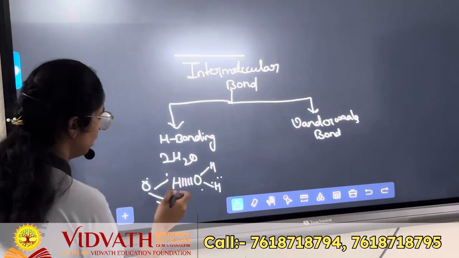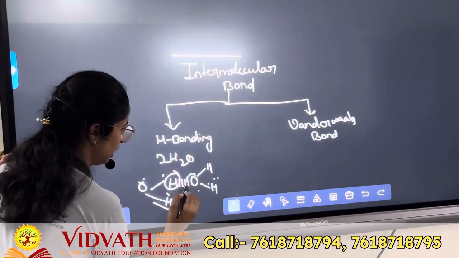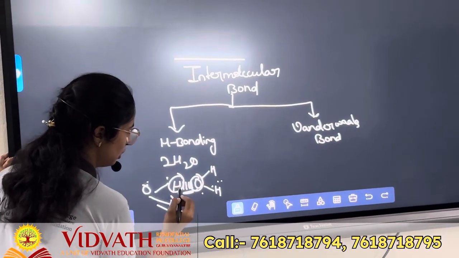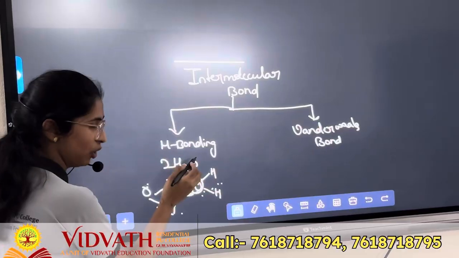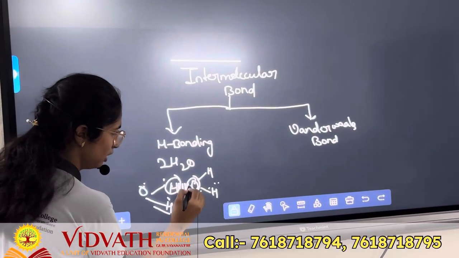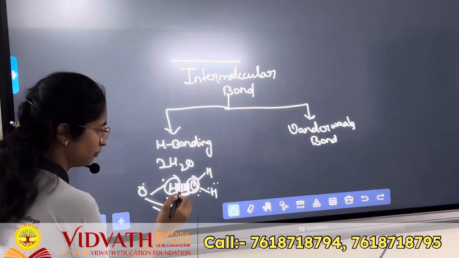This is a water molecule. There's an interaction between the hydrogen atom and oxygen, which is the electronegative atom. So hydrogen is attached to an electronegative atom like oxygen. This is known as hydrogen bonding.